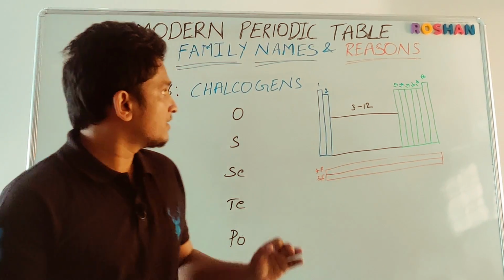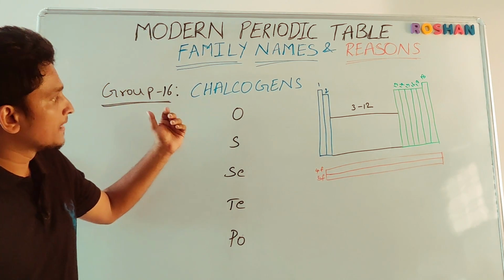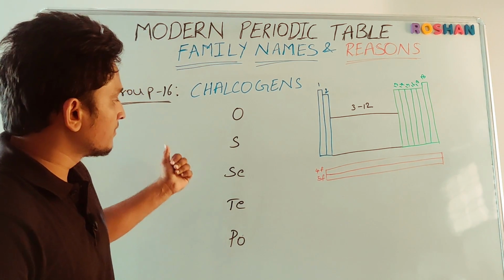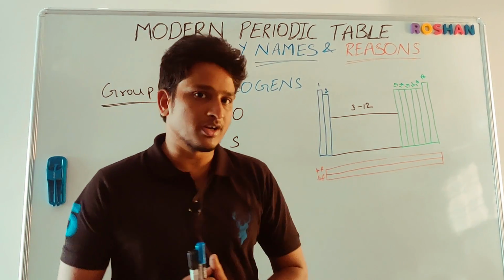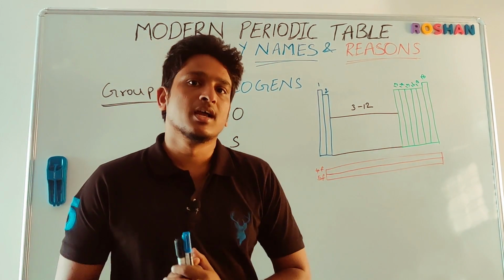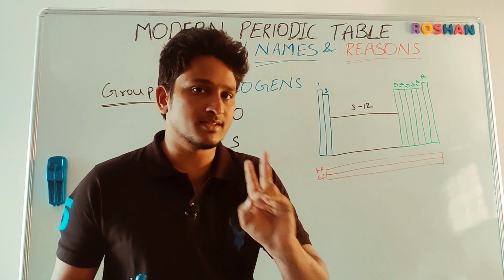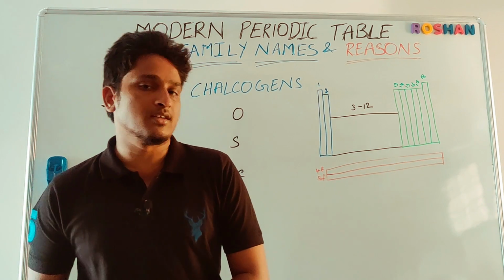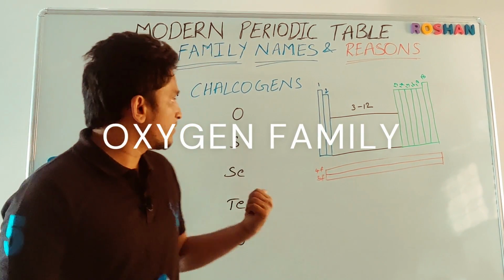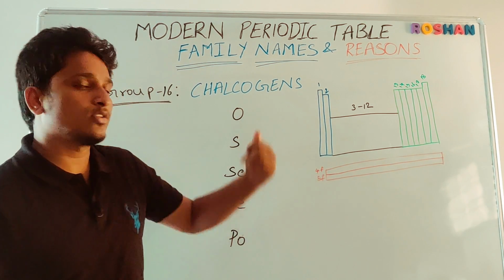Students, next, group number 16. Group number 16 elements are called chalcogens, and the elements are oxygen, sulfur, selenium, tellurium, and polonium. They belong to group 16 of the modern periodic table from the P block elements, and their valence electrons are 6 and their valency is 2. The general valency is 2. Sometimes this group of elements is also called the oxygen family. Why? Because the group starts with oxygen, and it is generally called chalcogens.